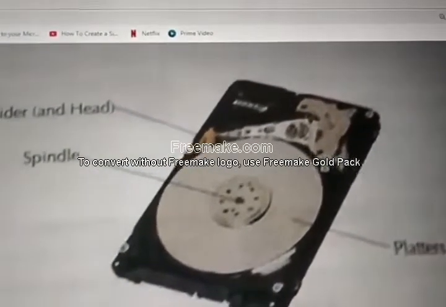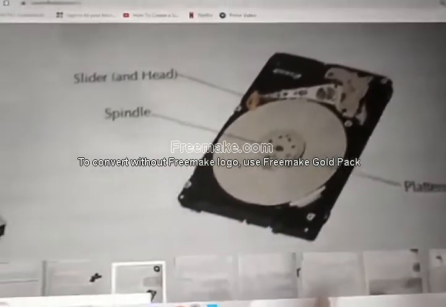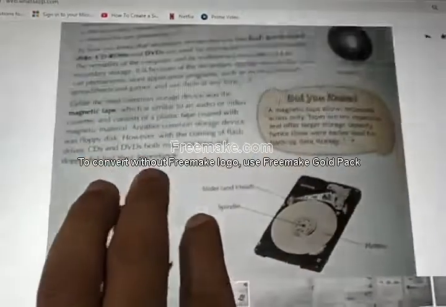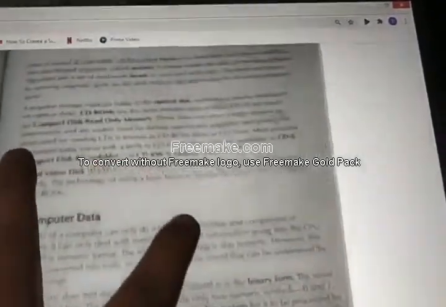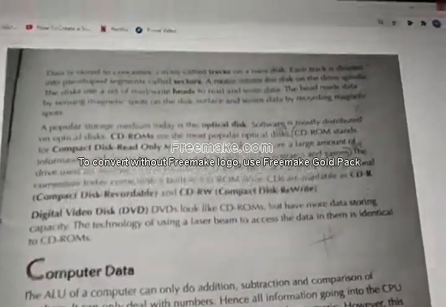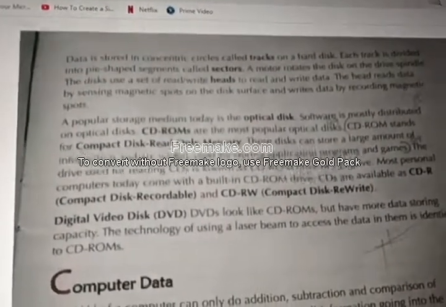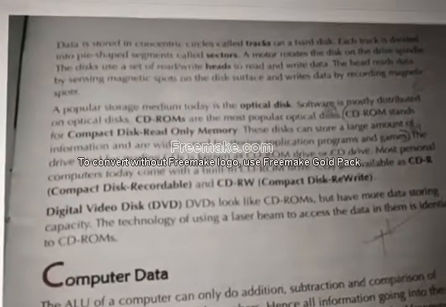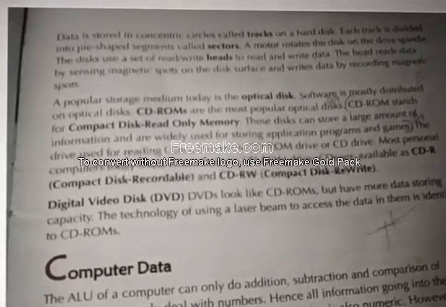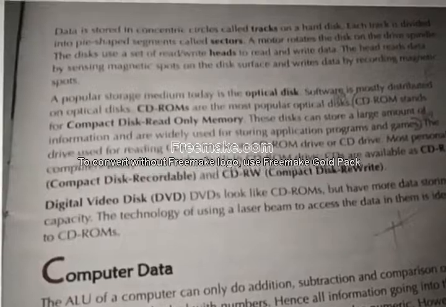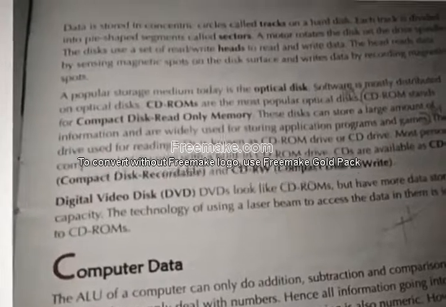One of the most popular mediums is the optical disc. Till now we saw about hard disk. Now leave this, that's all the process of hard disk. Now, optical disc. The most popular medium is optical disc. Even though pen drive is popular, CDs and DVDs are also popular. What are optical discs? CDs and DVDs. Those are optical discs.